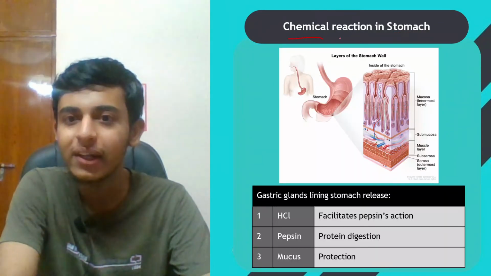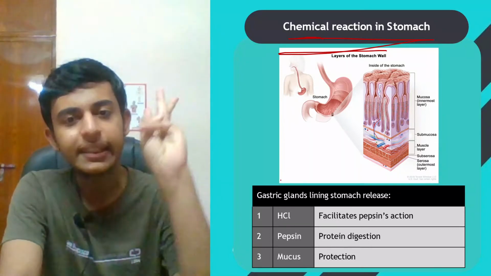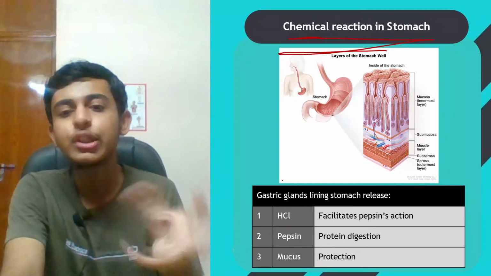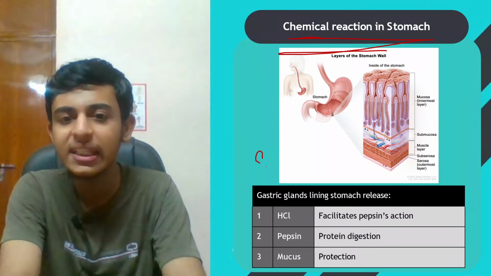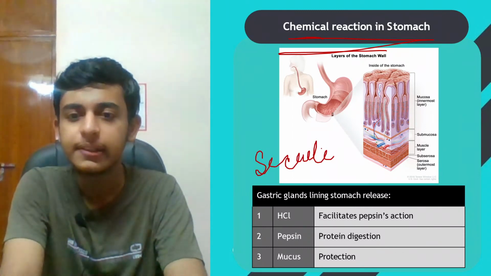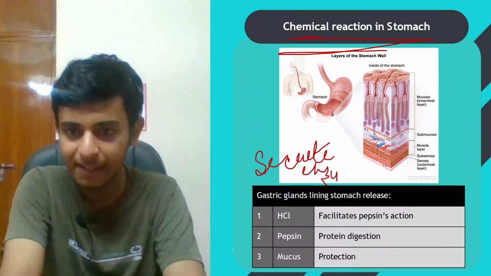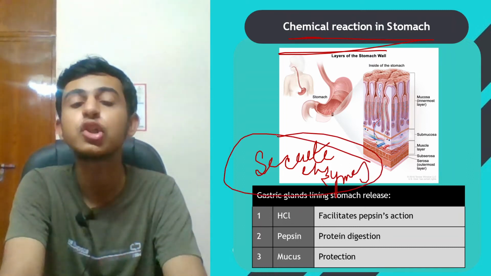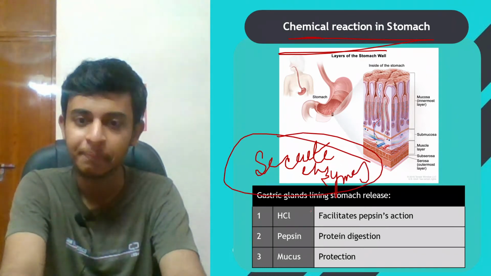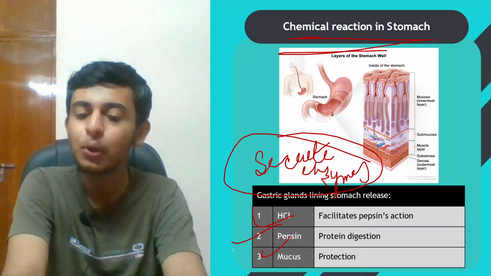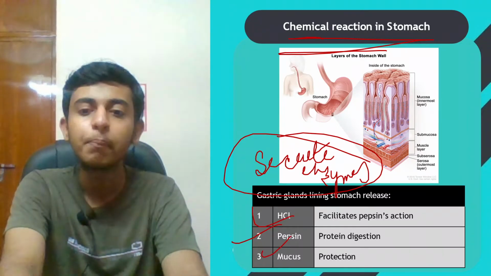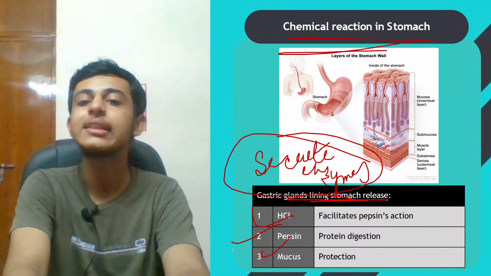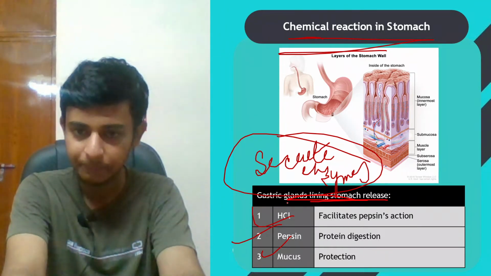Chemical reactions in the stomach, what happens? The glands of the stomach, glands means which secrete enzymes, glands secrete enzymes which help in digestion in chemical reactions. HCl, pepsin and mucus, these are the three important substances released by gastric glands.